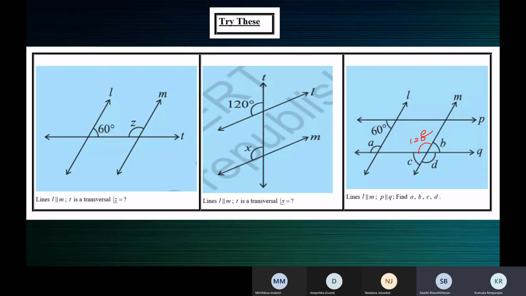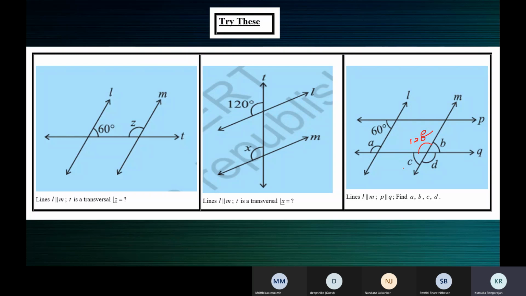After finding B, how do we find C? Somebody else, not Swati. How do we find C? Deepshika? How do we find C, children? Shall I say? I don't know why the others are not answering.